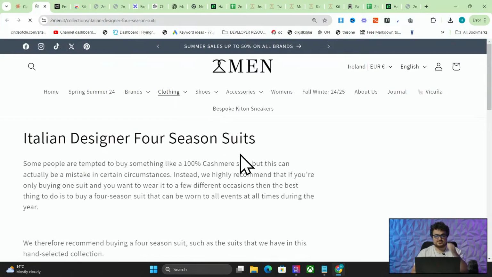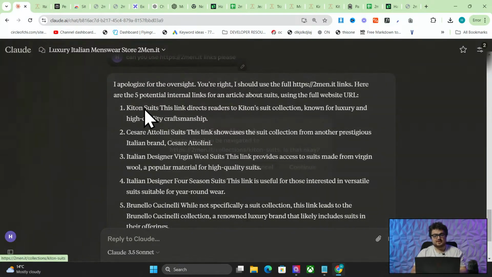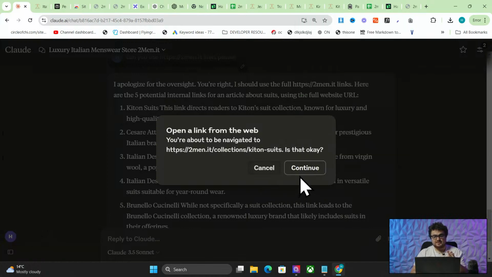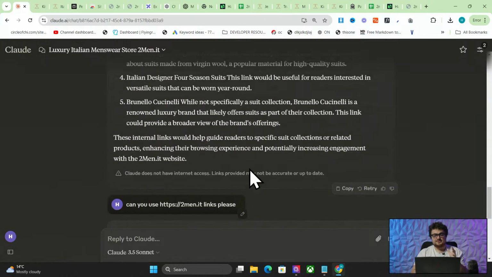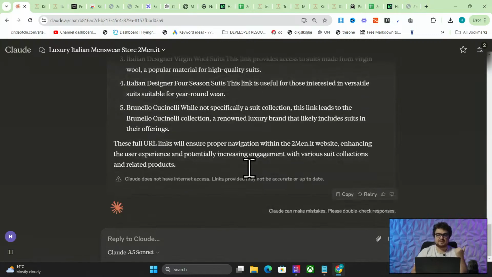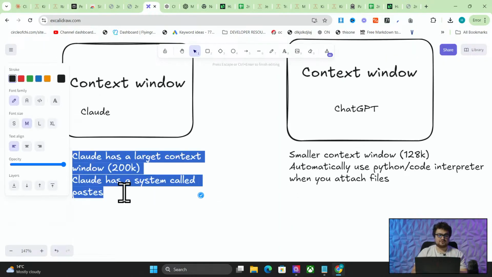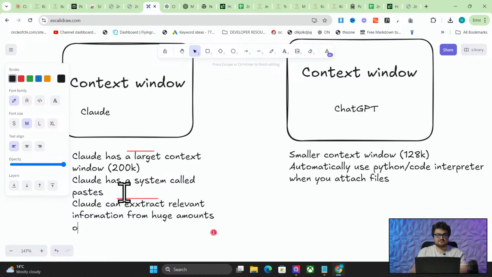So let me just open one of these. You'll see Italian designer 4-season suits. Suits is a bad example because there aren't that many suits on this website. But you can see that this particular instance of Claude now has a really good understanding and ability to get specific information from all of the massive amount of information that we've sent. This is another advantage of Claude. Claude can extract relevant information from huge amounts of data much better than ChatGPT.